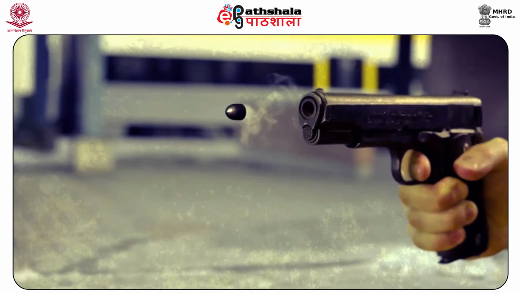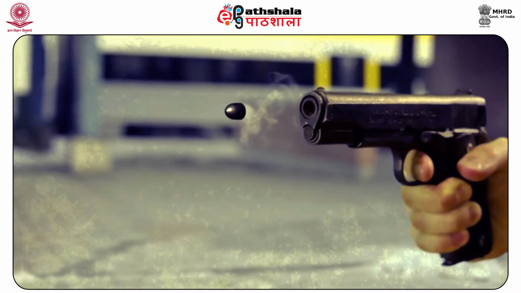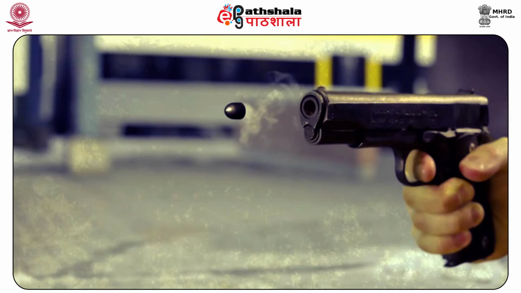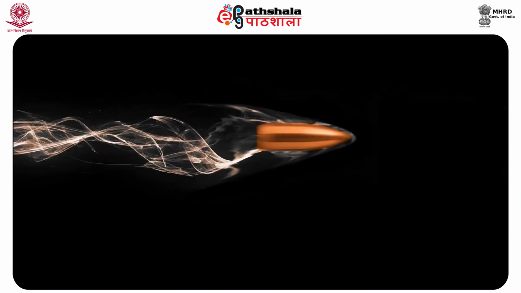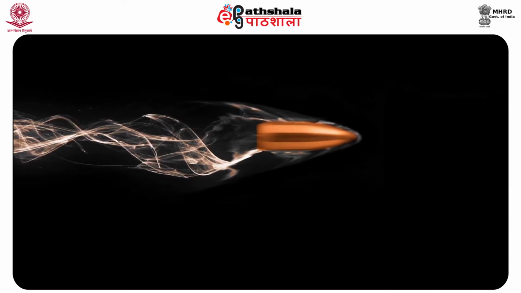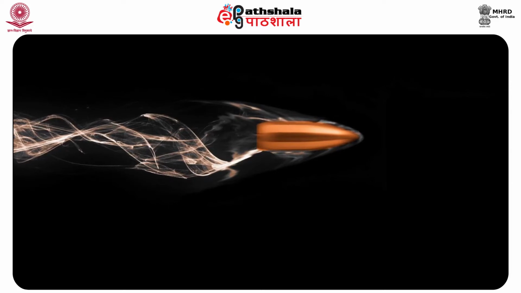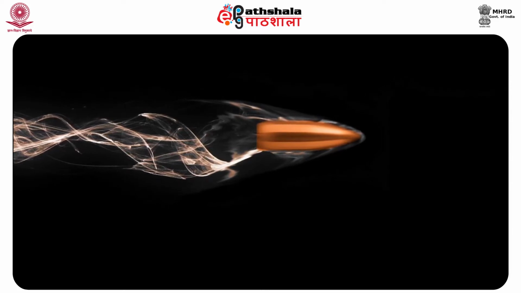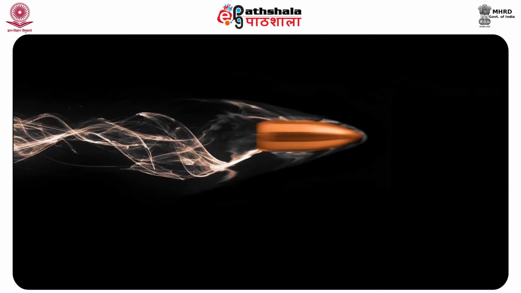Internal ballistics is limited to happenings which occur inside the barrel of the firearm, whereas external ballistics is frequently associated with firearms and deals with the unpowered free flight phase of the bullet after it exits the barrel and before it hits the target.